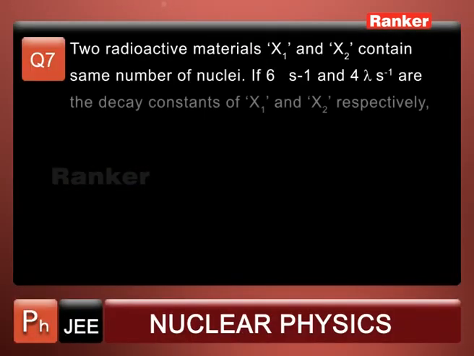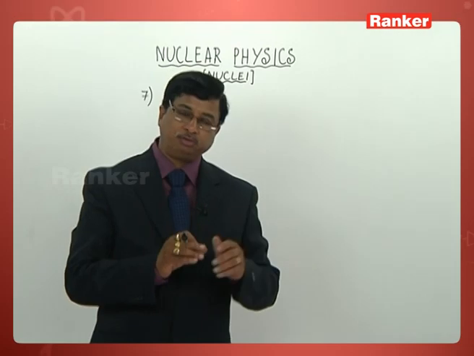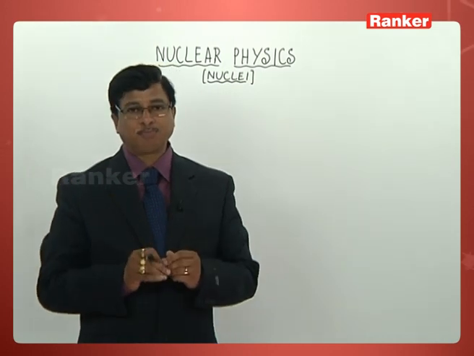Two radioactive materials X1 and X2 contain the same number of nuclei. That is the first statement given. The number of nuclei X1 has got, the same number X2 also has got.